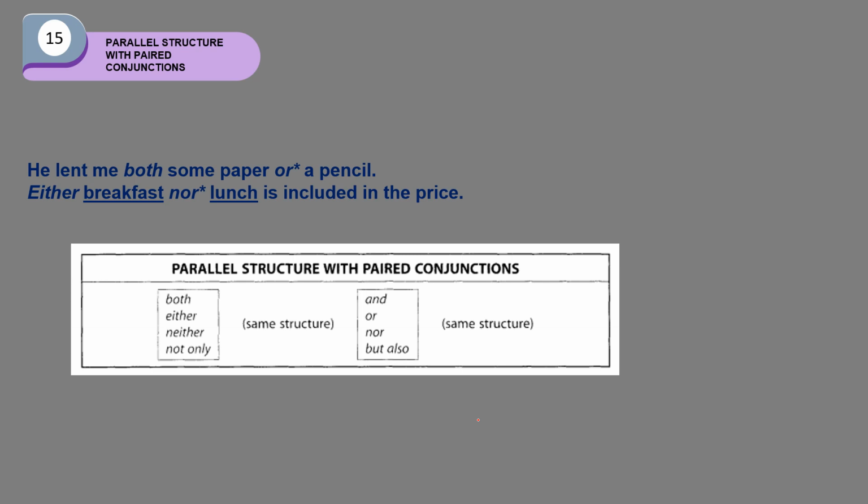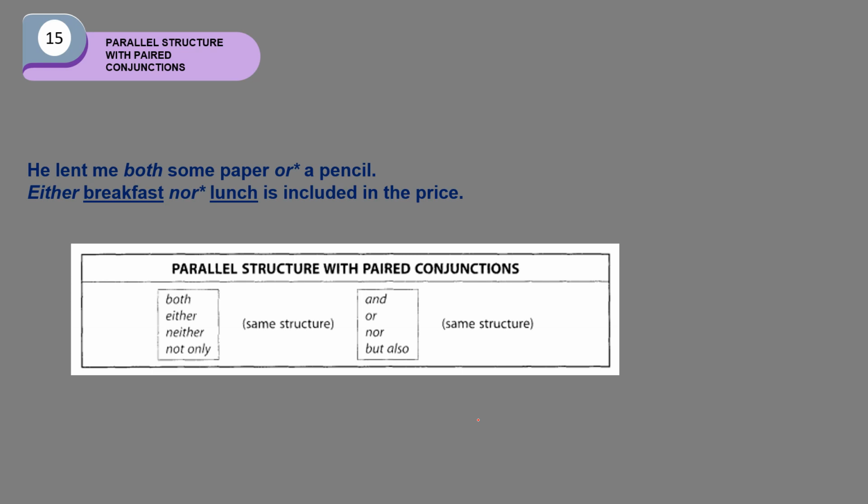*Either breakfast nor lunch is included in the price. Either must be followed with or, not nor. That's why nor is the incorrect part of the sentence, because it is not the correct pair conjunction. Either plus or. Either breakfast or lunch is included in the price.